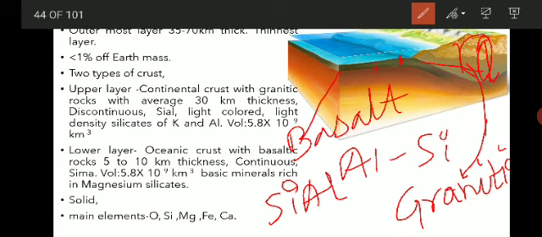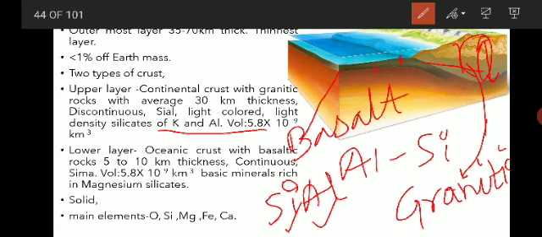So it is called Sial, silica and alumina. The volume of this layer is around 5.8 x 10^9 kilometer cube. It is called Sial because it is made up of light colored, light density silicates of potassium and aluminium.